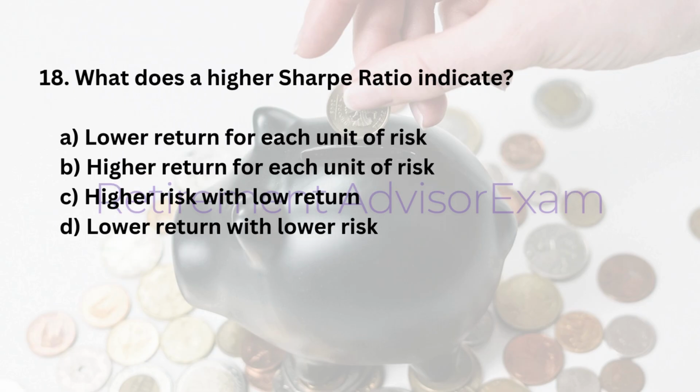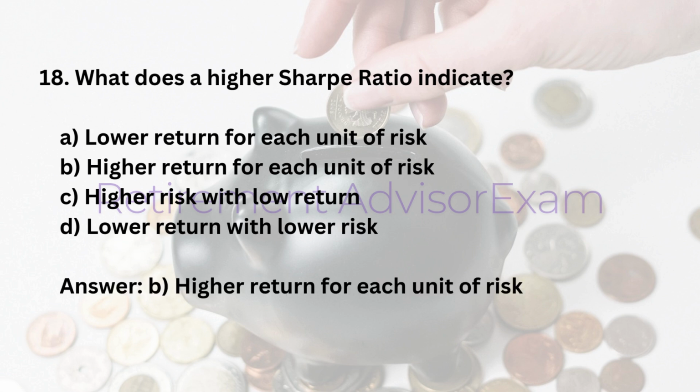18. What does a higher Sharpe ratio indicate? A. Lower return for each unit of risk. B. Higher return for each unit of risk. C. Higher risk with low return. D. Lower return with lower risk. Answer: B. Higher return for each unit of risk.